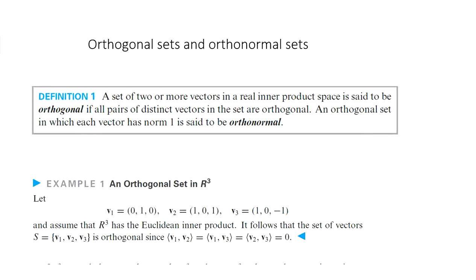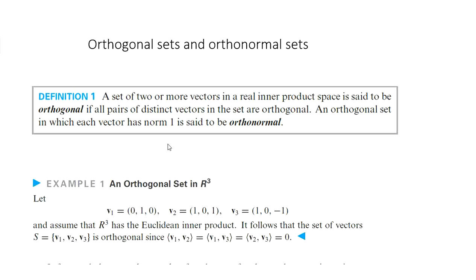Now we define orthogonal sets and orthonormal sets. A set of two or more vectors in a real inner product space is said to be orthogonal if all pairs of distinct vectors in the set are orthogonal. Whichever two vectors we take from our collection, if they are orthogonal to each other, then the set of vectors is said to be an orthogonal set.